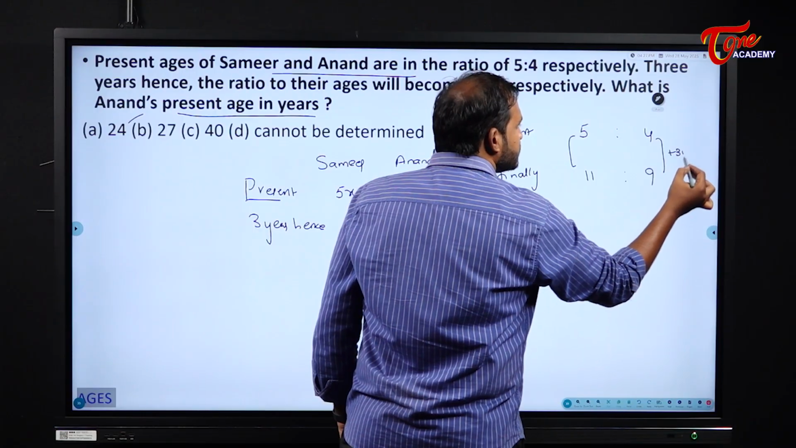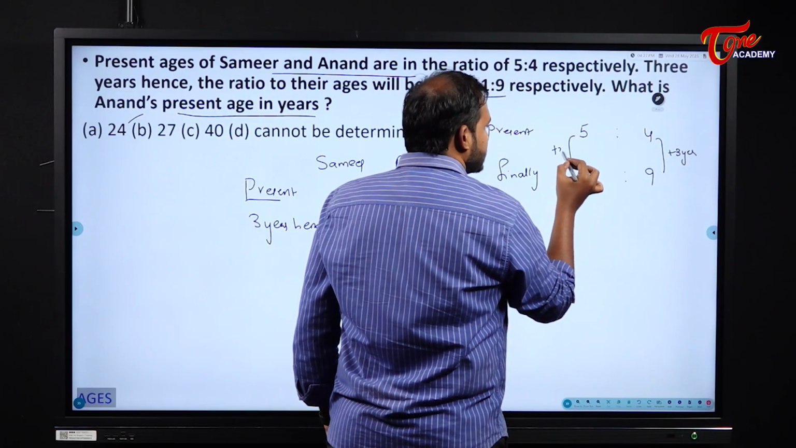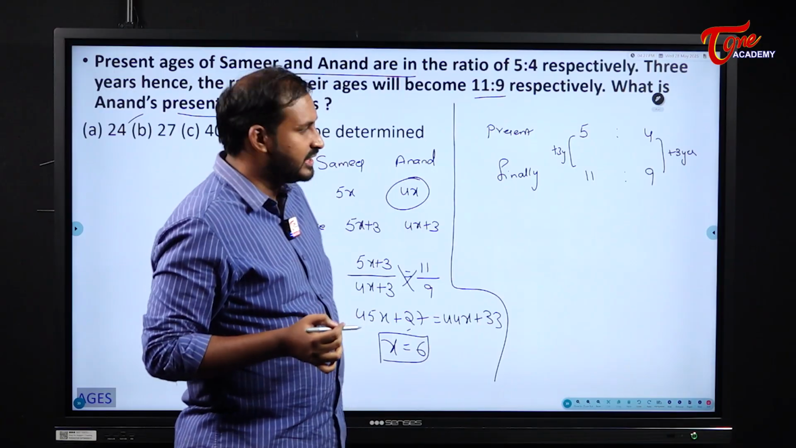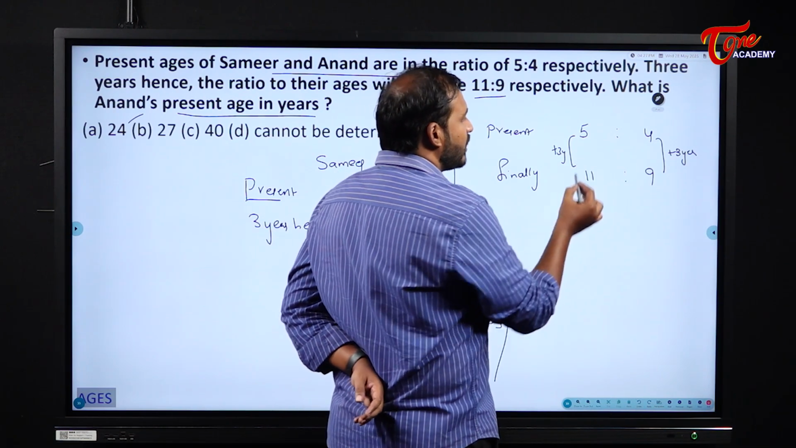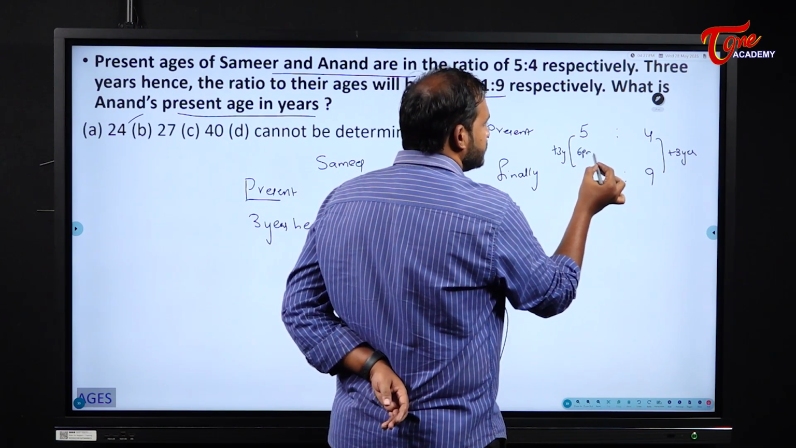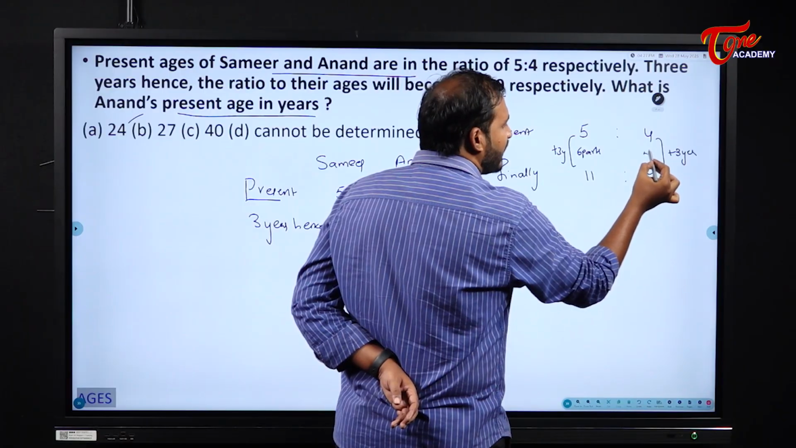Plus 3 years. Am I correct? Plus 3 years. But please see here, what about their difference? Here it is from 5 to 11. How many parts? 6 parts. From 4 to 9, how many parts? 5 parts.